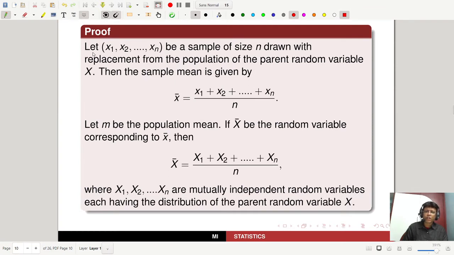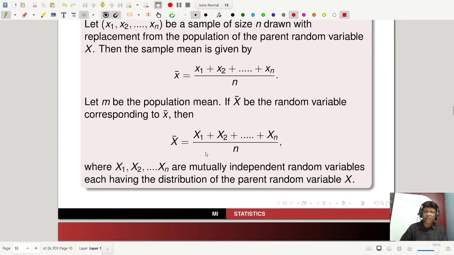Look at that. So once again, you have to start by collecting the sample of size n. Let x1, x2, ..., xn be a sample of size n drawn with replacement from the population of the parent random variable X. Then the sample mean is given by x bar equal to (x1 + x2 + ... + xn) by n. Let m be the population mean. If capital X bar is the random variable corresponding to small x bar, then capital X bar is (x1 + x2 + ... + xn) by n, where x1, x2, ..., xn are mutually independent random variables, each having the distribution of the parent random variable X.